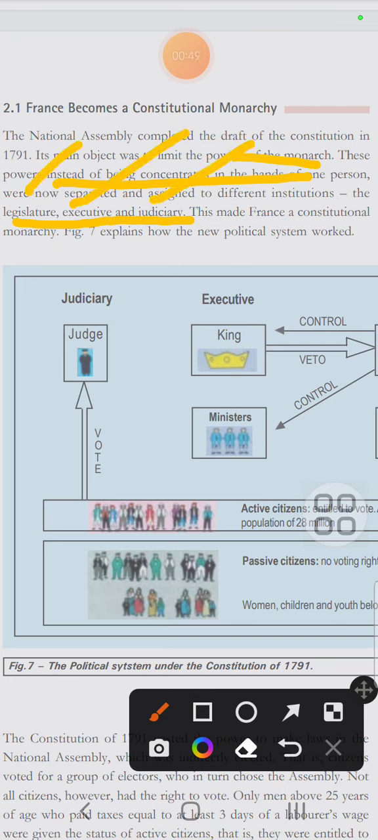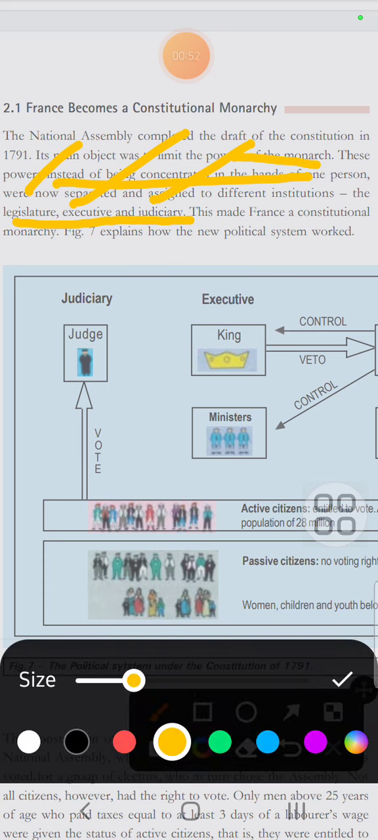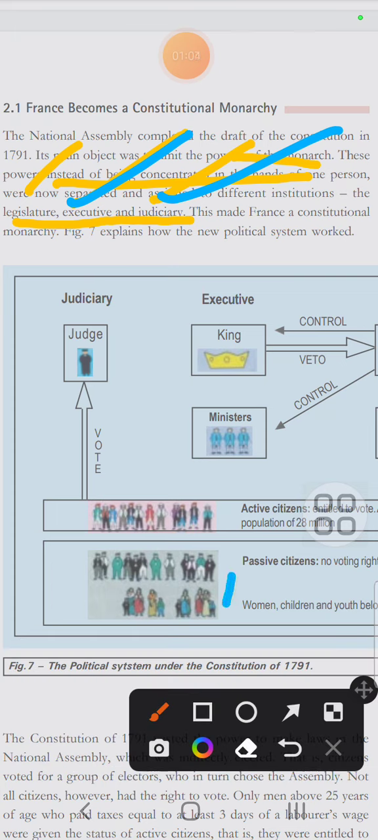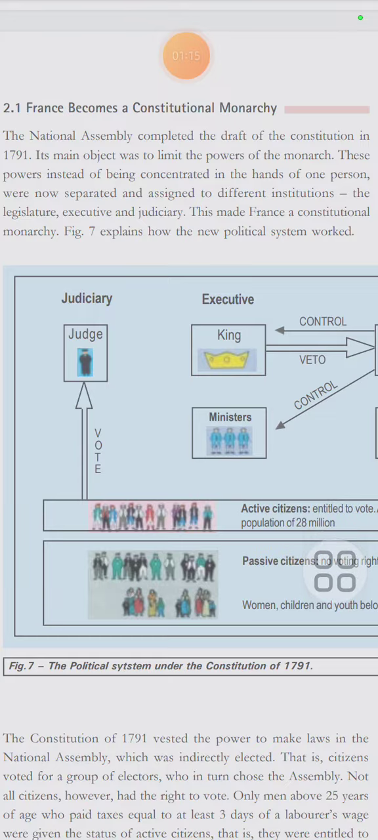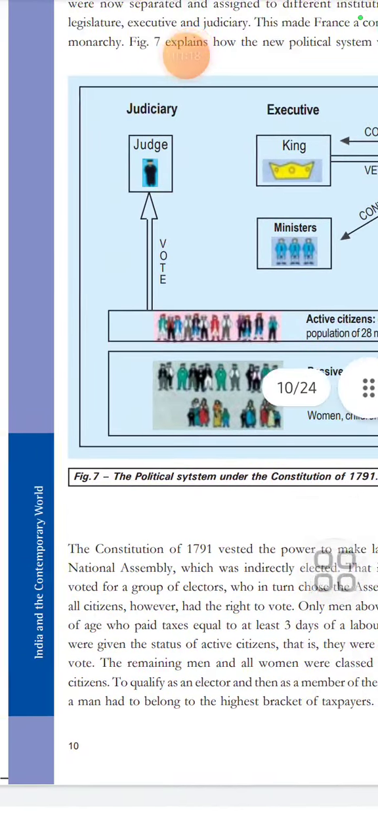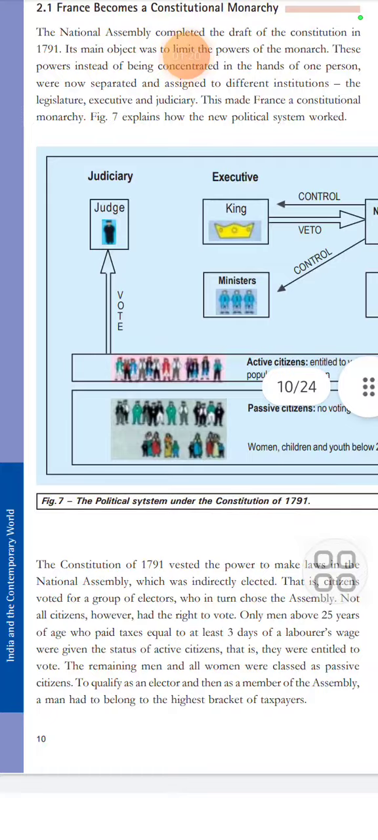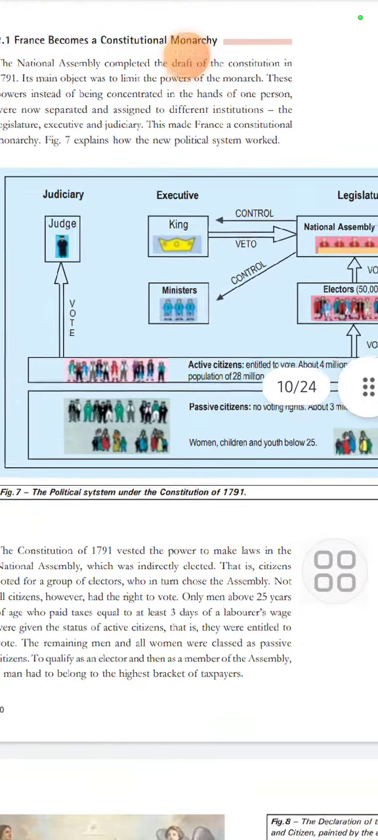What are they doing? Legislative is taking important decisions. Executive is executing the decisions, bringing them into action, and judiciary is deciding if any case is filed against any policy practiced in the country. So the National Assembly stated that the powers of the king should be brought to an end, and the powers should be divided into these three categories. This was the new kind of political system practiced in the country.